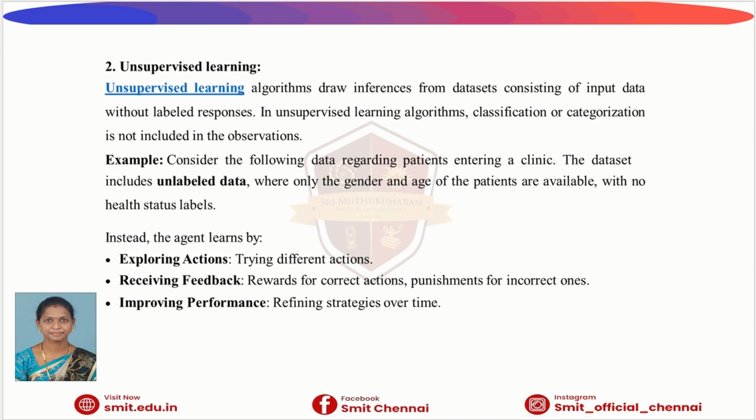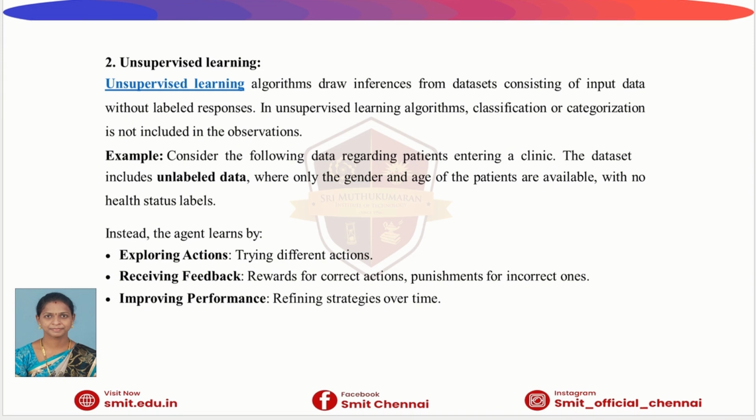So the system analyzes the data by itself and finds patterns, similarities or hidden structure. The main goal of unsupervised learning is to discover hidden patterns and structures in data without any guidance. The most common task in unsupervised learning is called clustering. Clustering means grouping similar data points together.